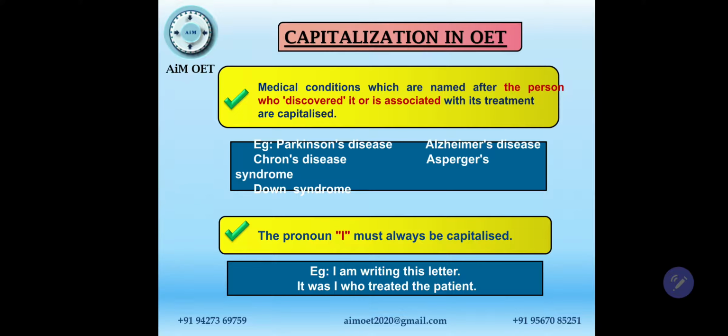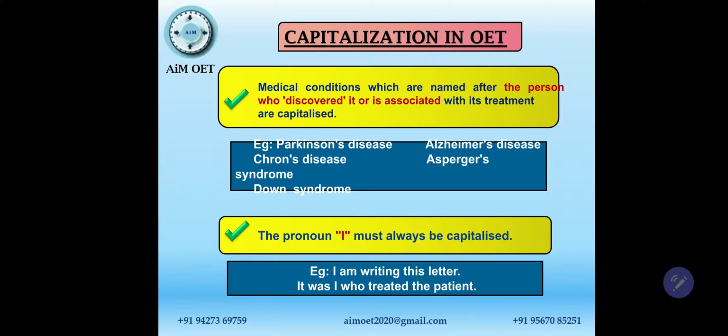If you want to write diabetes mellitus, then you don't need capitalization. If you want to write hypertension, you don't need capitalization. If you want to write hypothyroidism, you don't need that. If you want to write osteoarthritis, you don't need capitalization, very clearly. For the medical condition which comes with the name of the person who discovered it, only that requires capitalization and nowhere